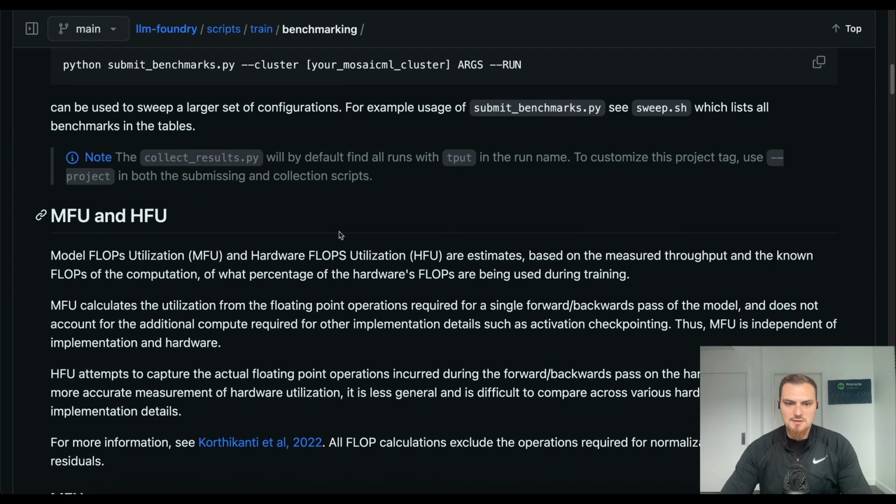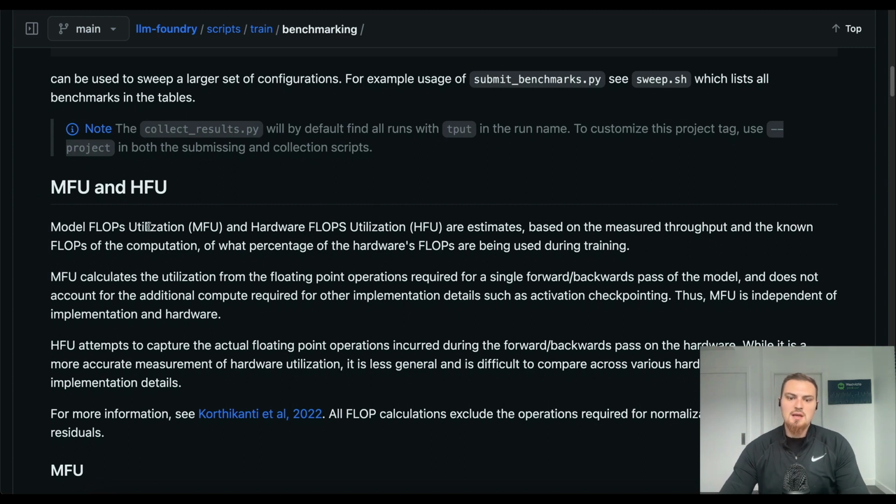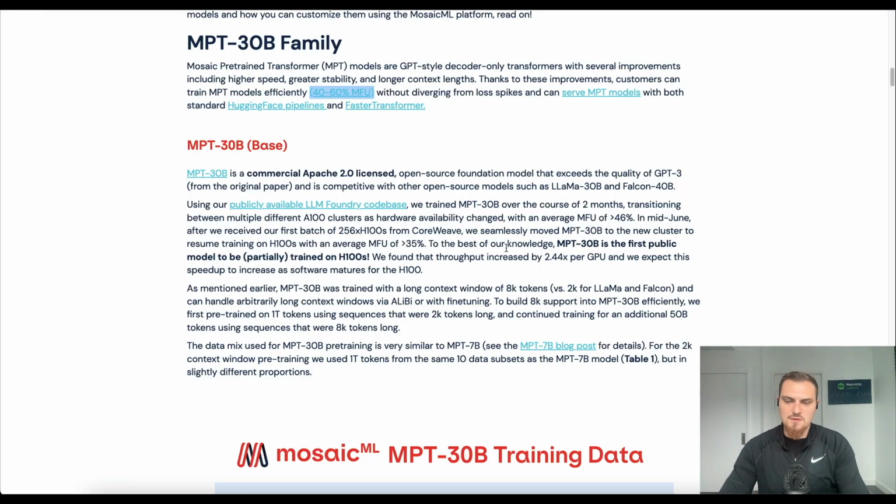So this MFU metric, model flops utilization, is how much of the hardware the model is utilizing when it's training. Again, I'm not an expert on this myself, but there's all sorts of stuff behind it, like how they try to reduce idle GPU time with how they batch the data. They describe this fully sharded data parallel approach and all sorts of interesting details for making the most of all the resources for training these models. All sorts of things without diverging from loss spikes. Loss spikes are another thing that come up as you're doing gradient descent. These are the kinds of training techniques that come into that Composer library, I think, to try to control the training of gradient descent, language models, massive scale, that kind of stuff.